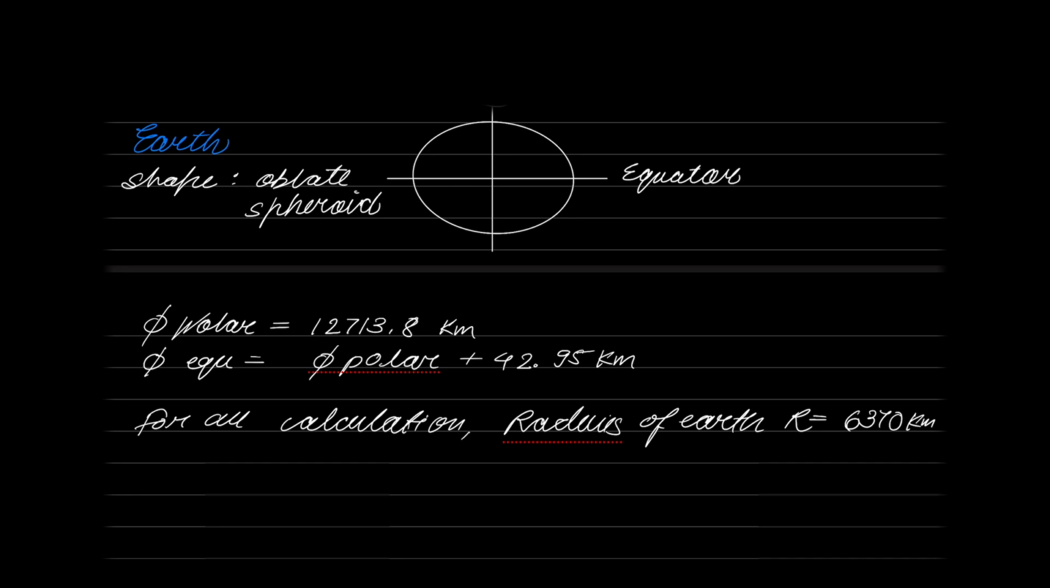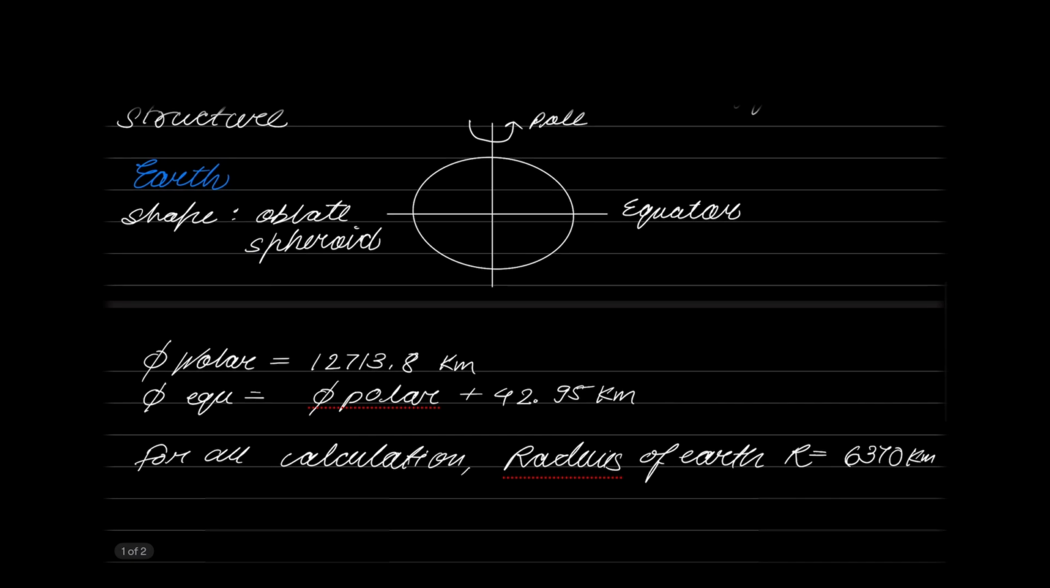Yes, so that is the dimension of the Earth. You see, the shape of the Earth is what we call an oblate spheroid. It is flatter at the top and bulges out at the equator. The same points will be discussed.